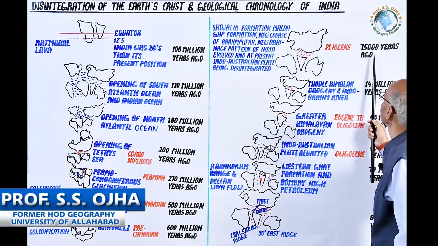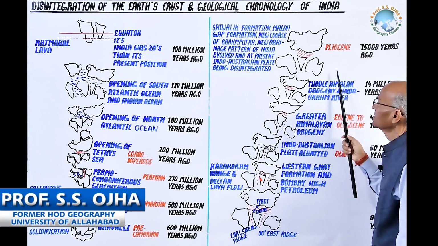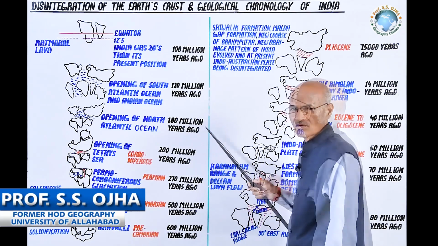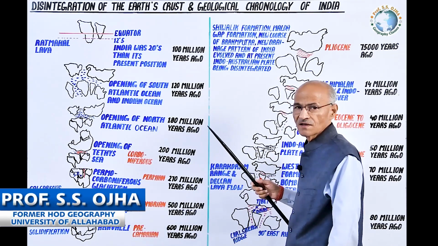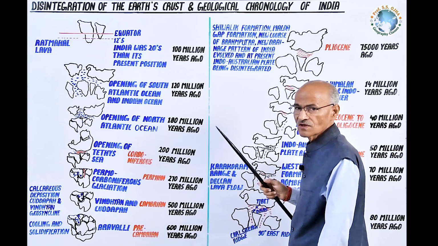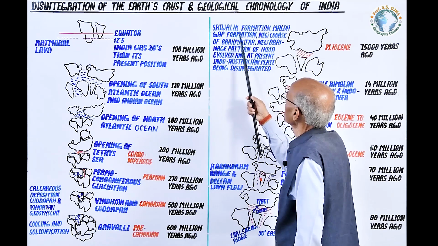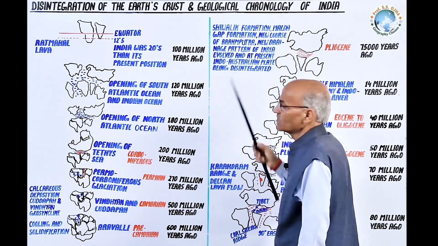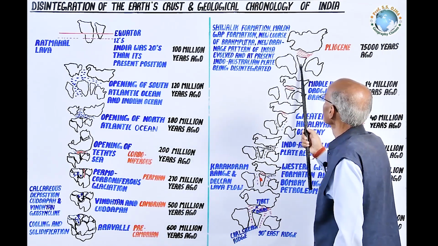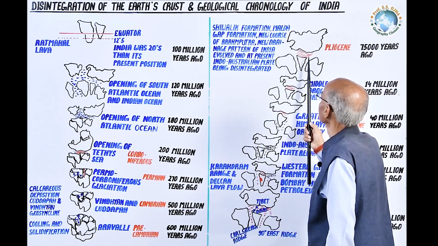Now geological history comes to 75,000 years ago, that is the Pliocene period. This may be called the present period of geological history, although it is the Holocene period that is running in the present geological phase. But since the Pliocene period to the Holocene period and even at present, these incidents are taking place. For example, the Shivalik formation. Shivalik was formed out of the Shivalik river due to the pressure of the northern margin of peninsular India. A mountain range came into existence.